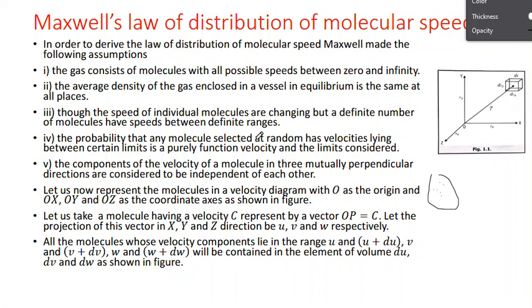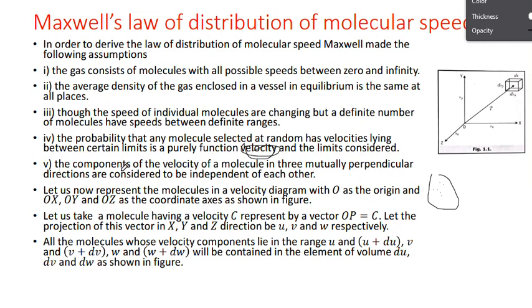Select any one of the molecules that has a velocity lying between certain limits. If you select any molecule, it may have velocity within certain limits only. The probability is also a function of velocity. The choosing is a function of velocity.